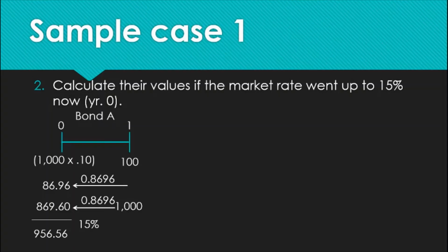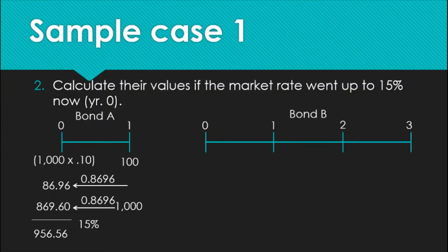Well, this time, we are not contented in receiving only the 10% rate of return which the coupon gives us. As a result, we would be willing to buy the bond only if we're going to pay an amount below the par value. Now, let us look at how this would affect bond B.